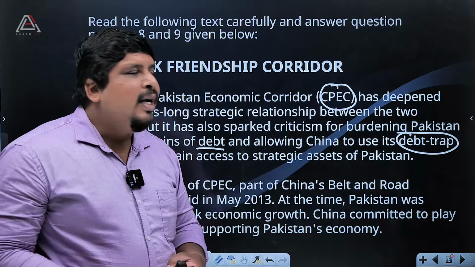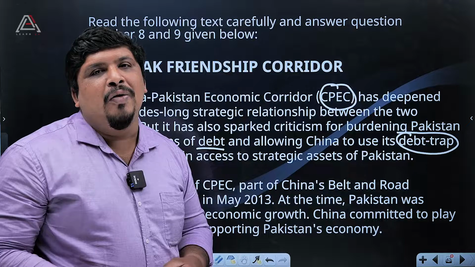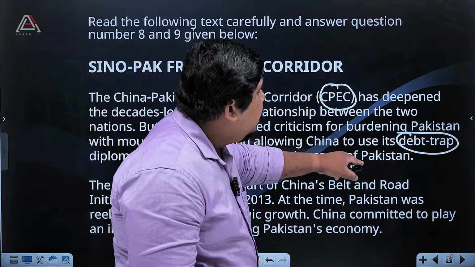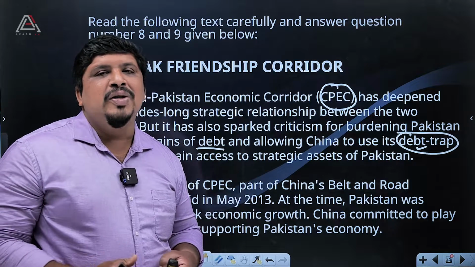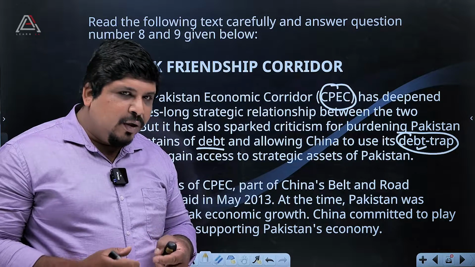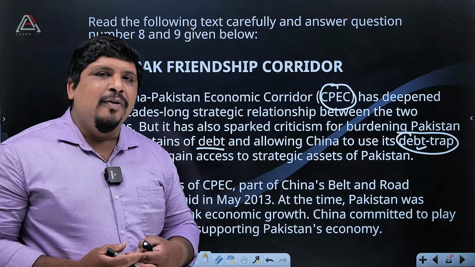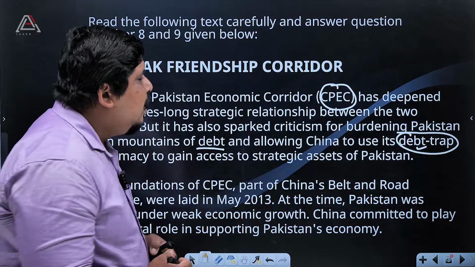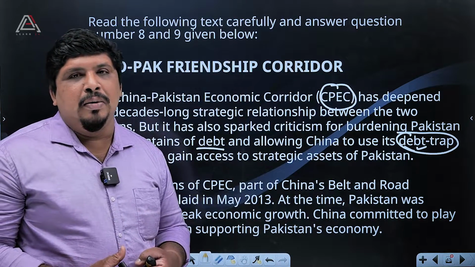China is putting forward one important thing, the China-Pakistan Economic Corridor. Through that, they have been providing debt to this particular nation, that is the debt trap for Pakistan. Pakistan's economy is not that developed. So whatever amount China gives Pakistan in the form of a loan, Pakistan receives that amount. They utilize it for development of infrastructure, whether the healthcare sector or education sector. Again, they will be in a debt trap. Debt trap means they have to repay that amount.